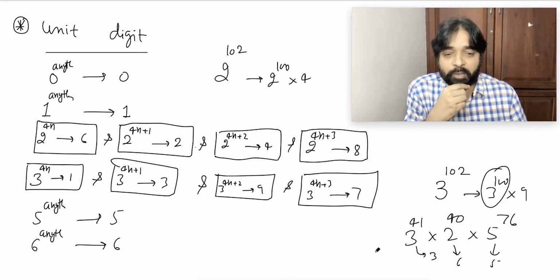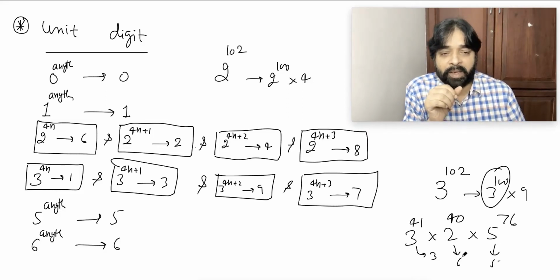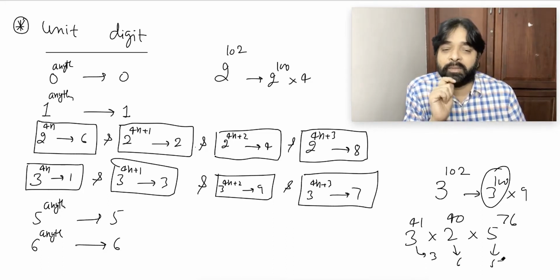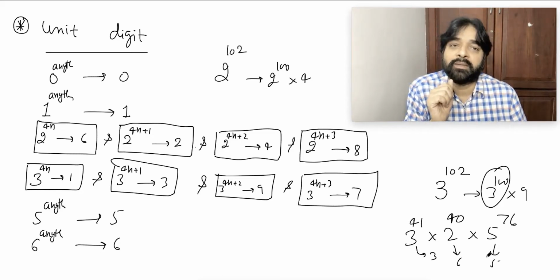Means one number whose unit place is 3, yes or no? One number whose unit place is 6, one number whose unit place is 5. So finally what will be the unit place? 0. There is no chance of thinking about 6.